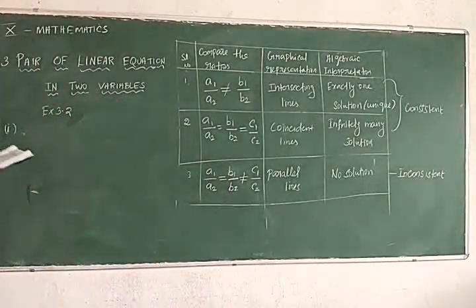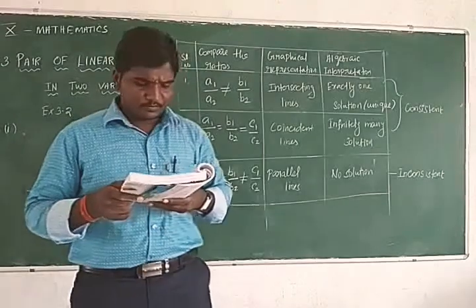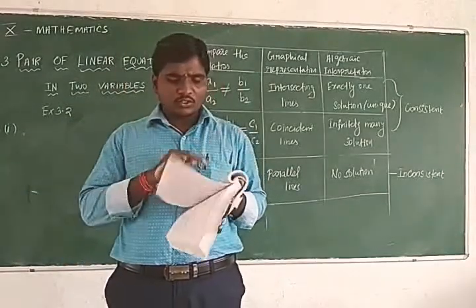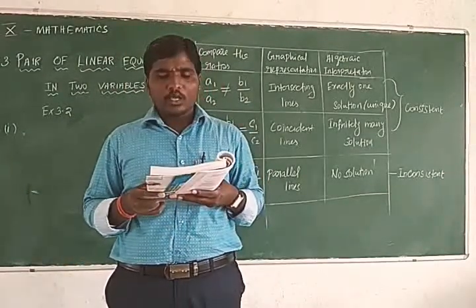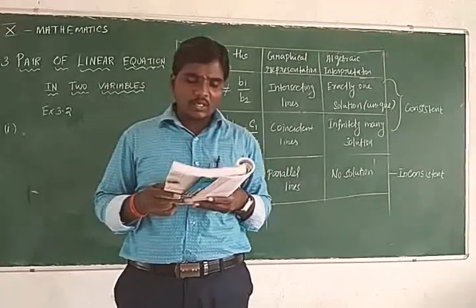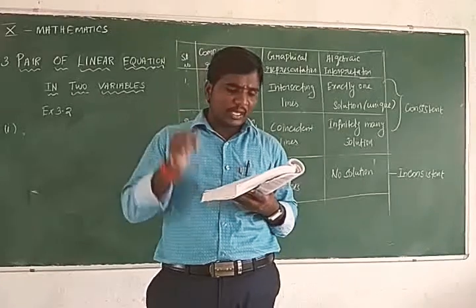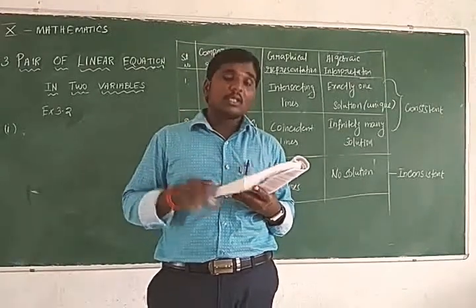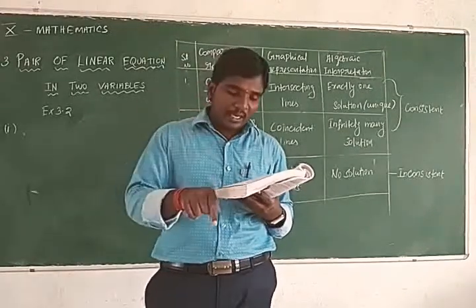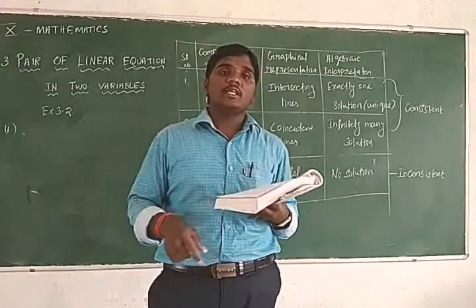Two equations are there. I will explain the question. On comparing the ratios A1 by A2, B1 by B2, and C1 by C2, find out whether the lines representing the following pairs of linear equations intersect at a point, or are parallel, or coincident.